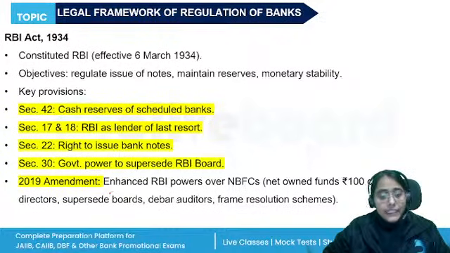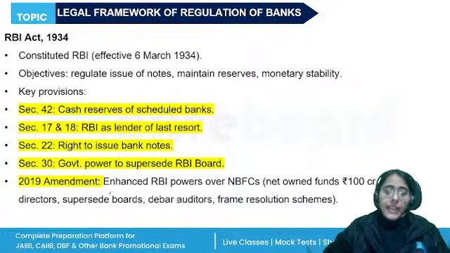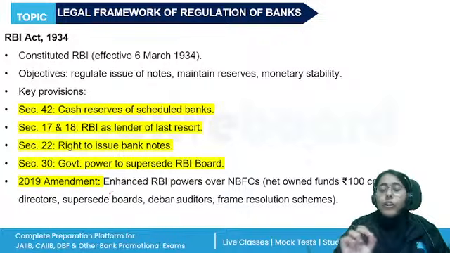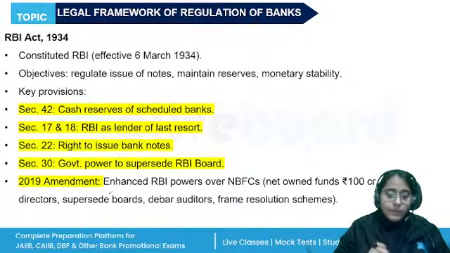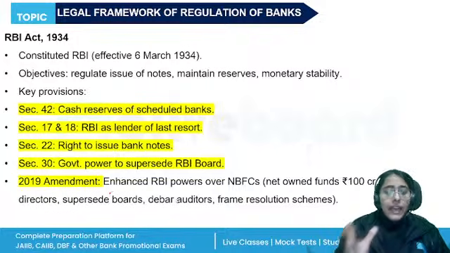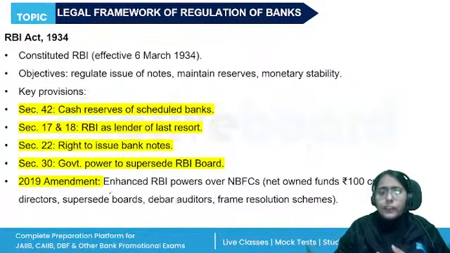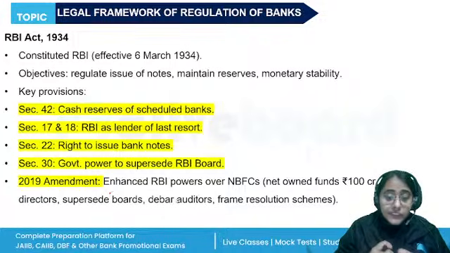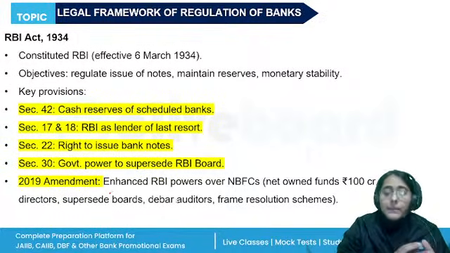Now, let us discuss the RBI Act of 1934. It was enacted to constitute the Reserve Bank of India as the central bank. The main purpose is to regulate the issue of banknotes, to keep the reserves, to secure monetary stability in India.